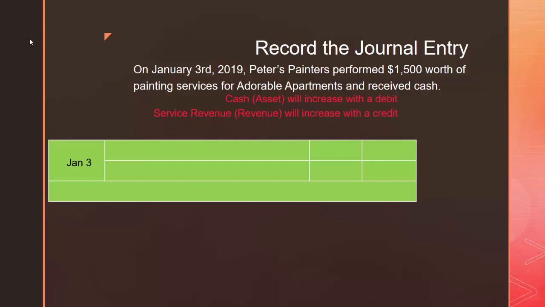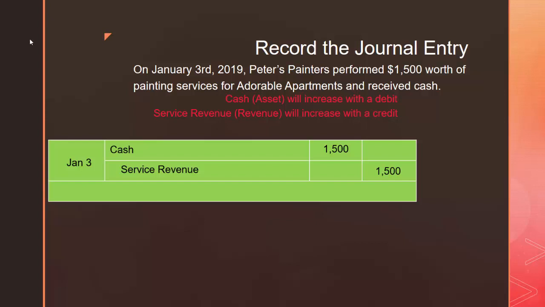We determine in step 5 that the account that is going to increase with the debit is cash, so we're going to record cash on the debit line for the amount of cash we're receiving for providing these services, $1,500. On the credit line, we're going to record the account being credited, which is service revenue, for the amount of work that we did, which was $1,500 worth. Debits always equal credits.